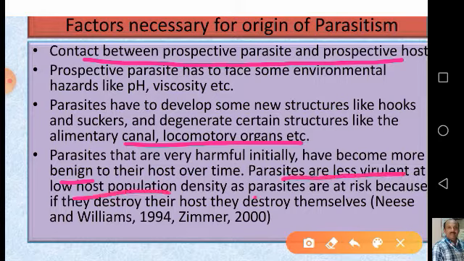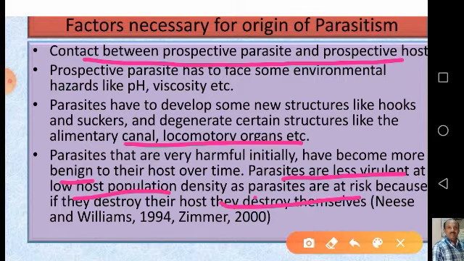If the host population density is very low, it becomes a risk if the host population dies. So parasites are at risk because if they destroy their host, they destroy themselves also.